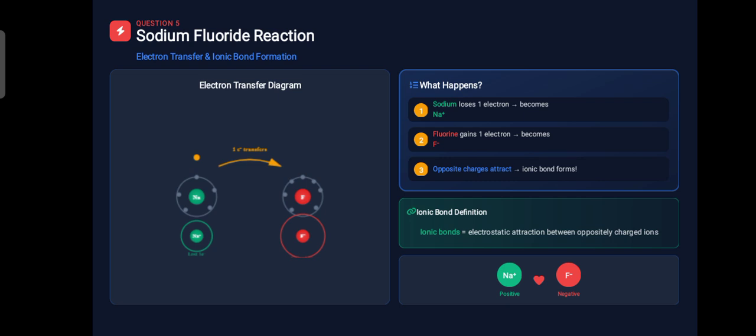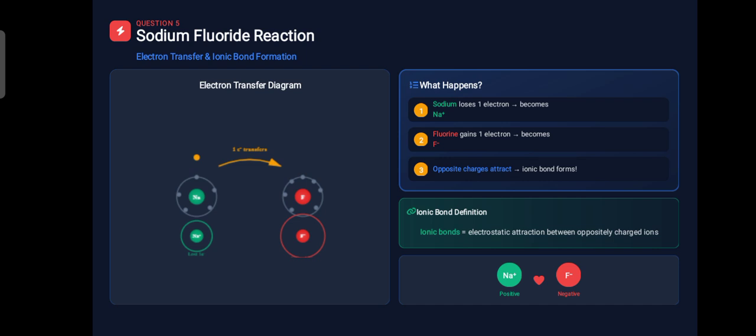Next is the sodium fluoride reaction. Here is the reaction between sodium and fluorine, which you have to write about and draw. So we already know the electronic configuration for sodium. It has 1 extra electron in the outermost shell, so it has to lose it. When it loses this electron, fluorine, which is deficient of 1 electron in its outermost shell, gains it and has a negative charge, so Na positive after losing that 1 electron and F negative after getting that extra electron.